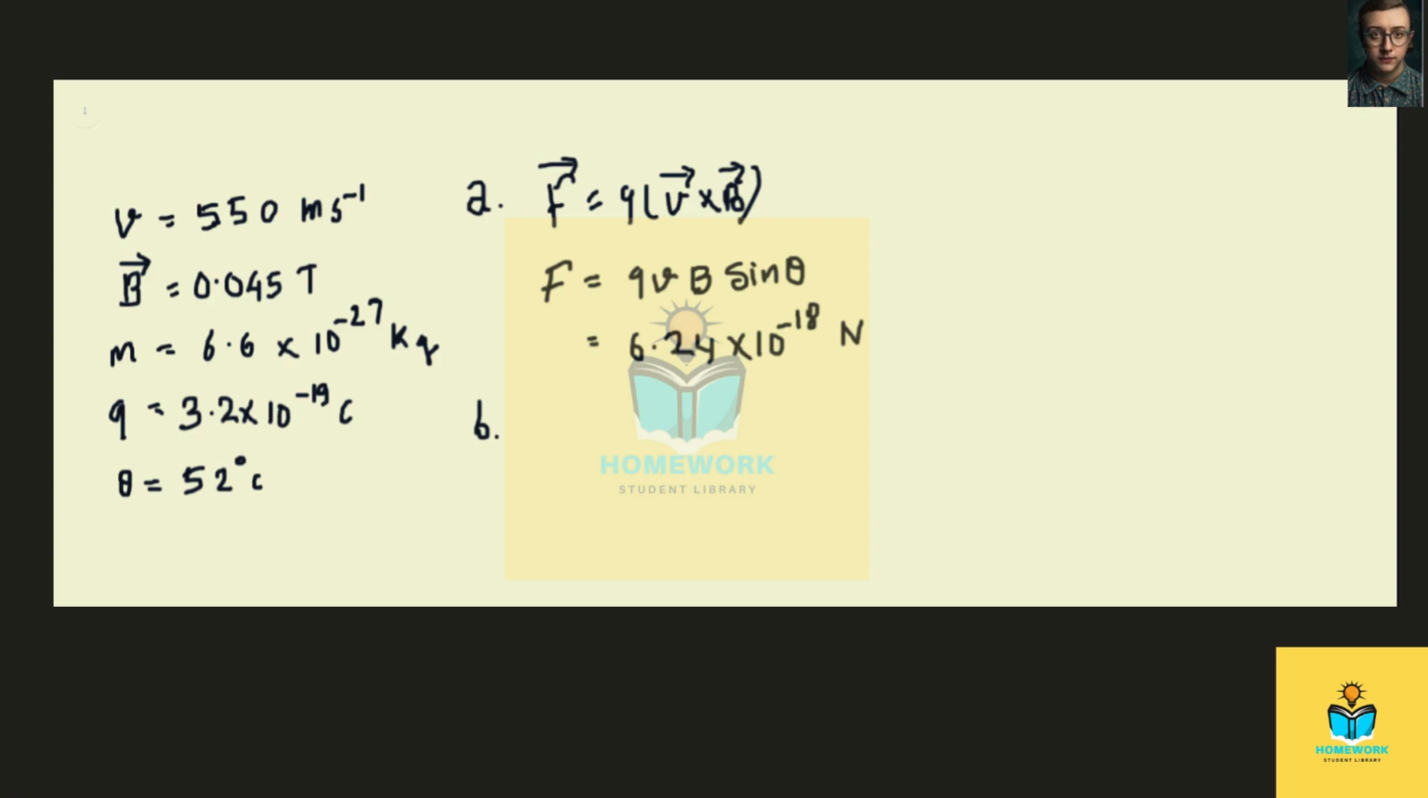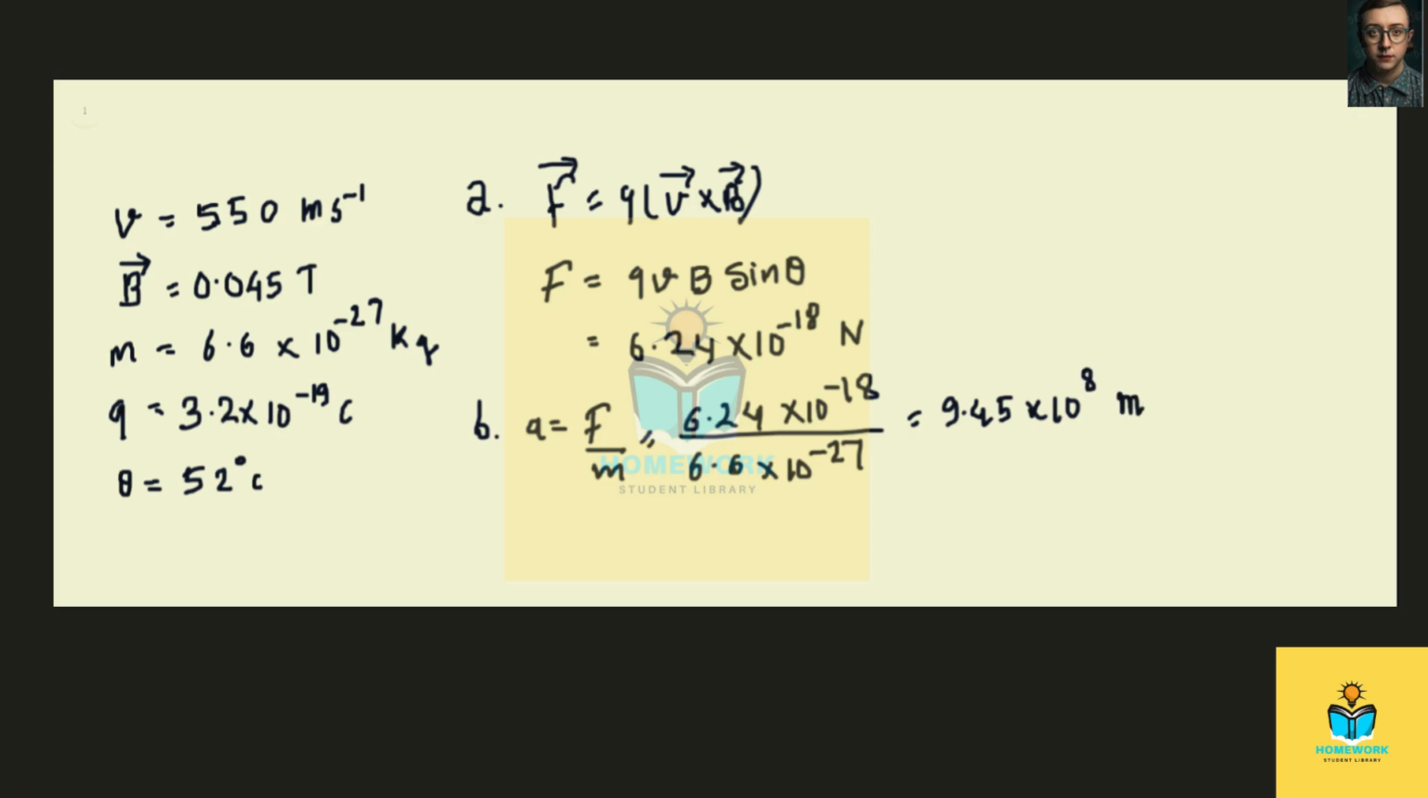Now part B asks us to calculate the acceleration, which is given by force upon mass. So mass is given, force we calculated in A. Let me write this: 6.24 × 10^-18 upon what is the mass? 6.6 × 10^-27. So this gives me the acceleration is equal to 9.45 × 10^8 meter per second squared, right? So we're done with part B of the question. Let's move on to part C.